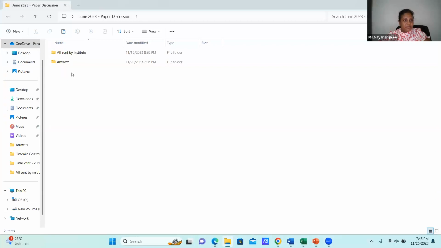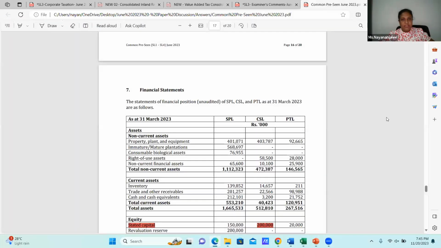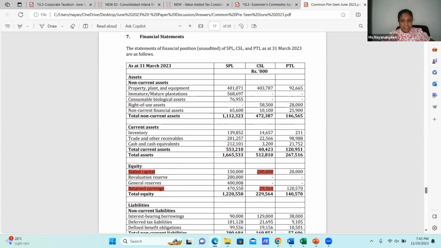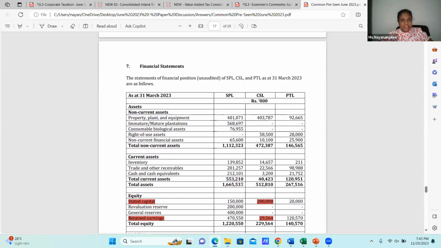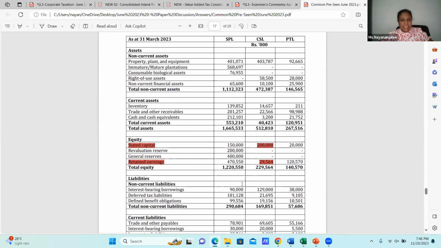Common pre-scene for June. Okay. Then I will check and I will tell what's here. This is the financial statement of CSL. In here we have stated capital for CSL. I have taken from here. We have retaining earnings, no revaluation reserve, no general reserve.